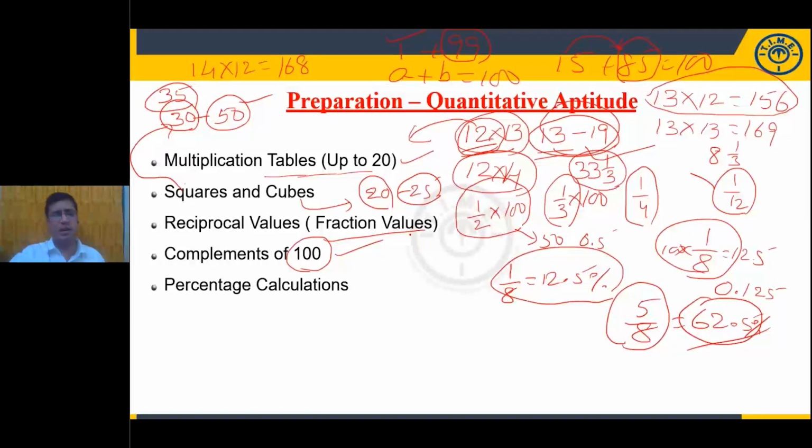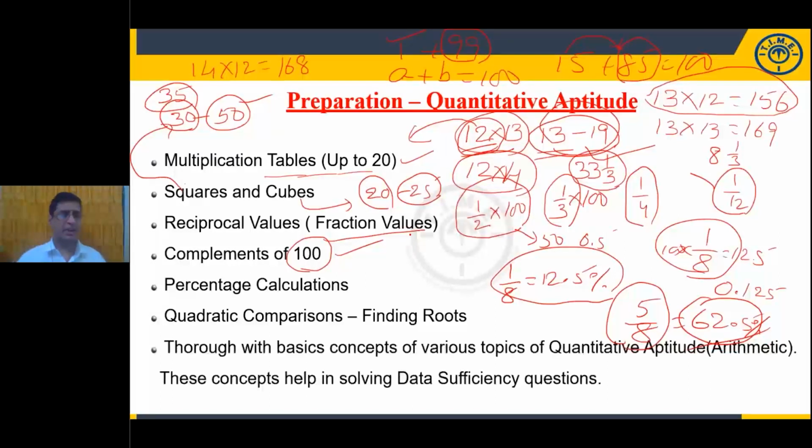Now, the next important thing here, percentage calculations. Yes, my dear students, in data interpretation, you will get a good number of questions from percentage calculations. Calculations are very, very important. If you are ignoring the calculations, don't expect marks in your result. The next one is quadratic comparison, finding the roots of a quadratic equation and comparing the roots of one quadratic equation with the other quadratic equation. How to find out, we'll discuss in the coming slides.